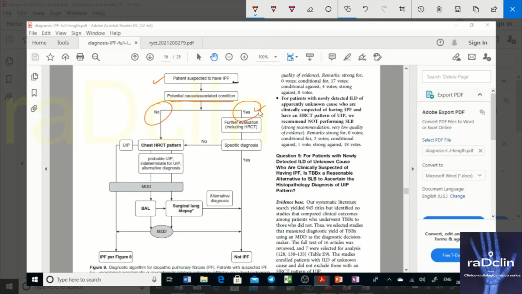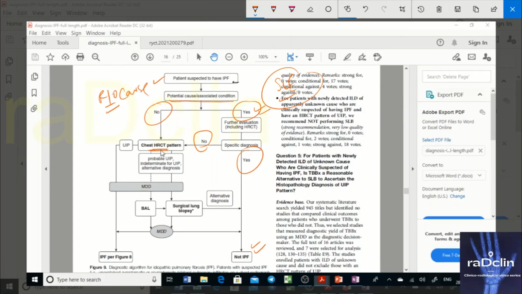If you are able to find the cause, you go for HRCT. On HRCT, it's a possibility that you are not able to see the findings of that particular disease for which you are looking for a cause. Then you go for a chest HRCT pattern. And if yes, then definitely you make a diagnosis that is not IPF. Say for example, you found SLE as a cause, so you are seeing SLE related fibrosis. Now if you are not able to find a cause, or you have ruled out causes, only then do you go for chest HRCT pattern.